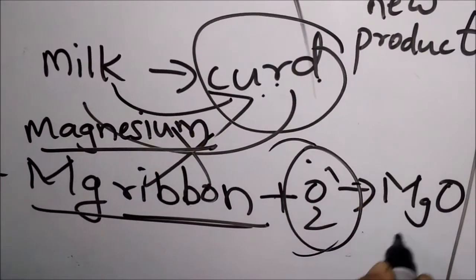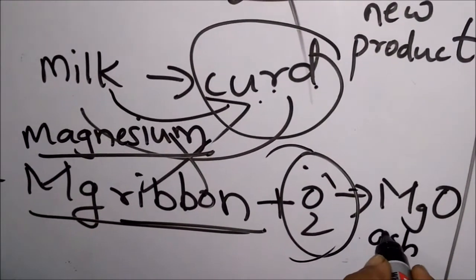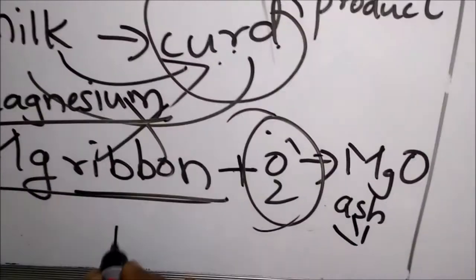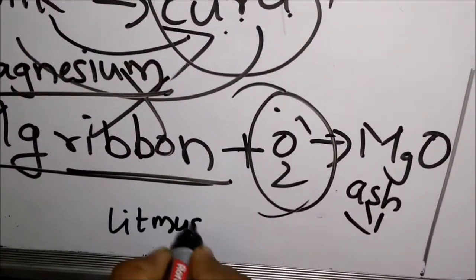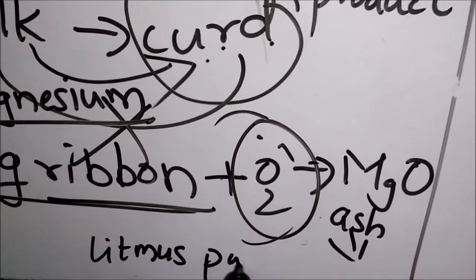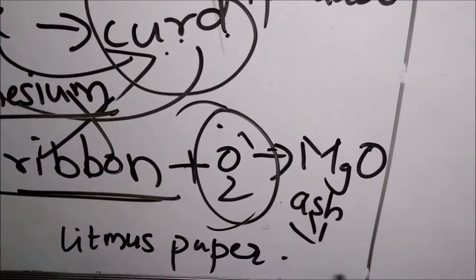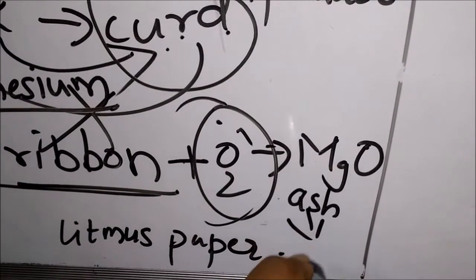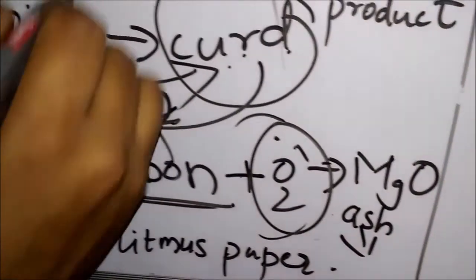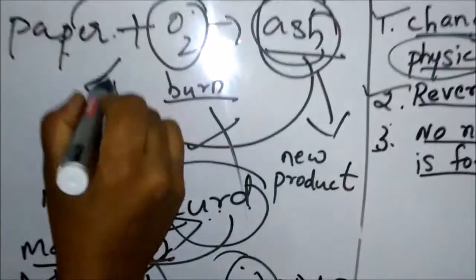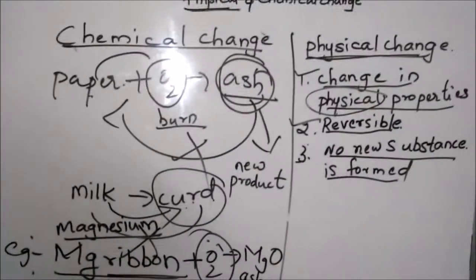So we got magnesium oxide, which is the ash. We can test it with litmus paper to find out whether it is basic or acidic in nature. So now, is the difference between physical and chemical change clear?